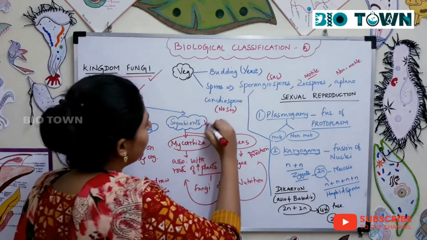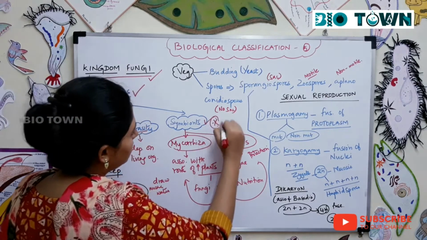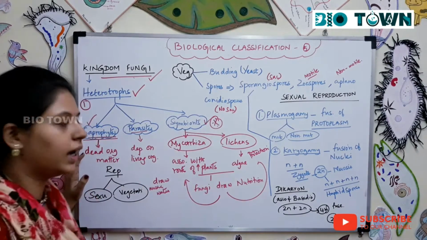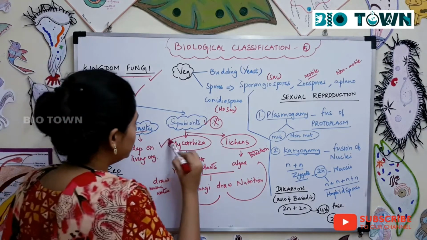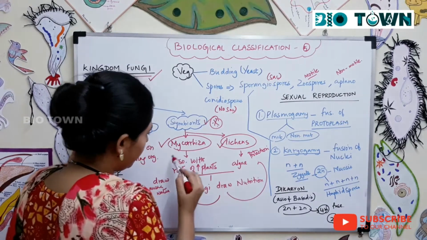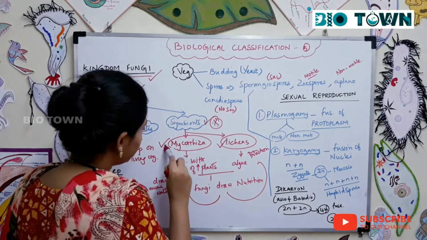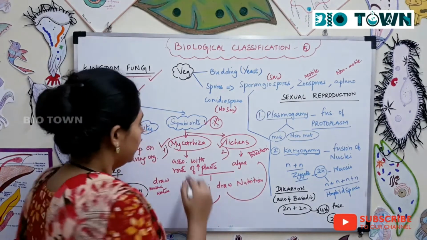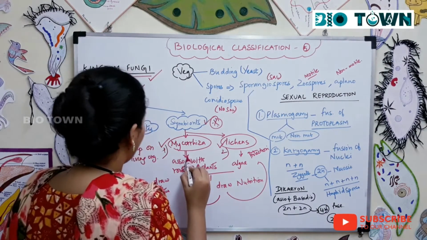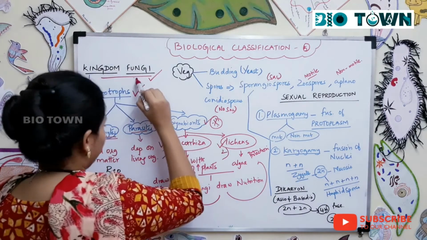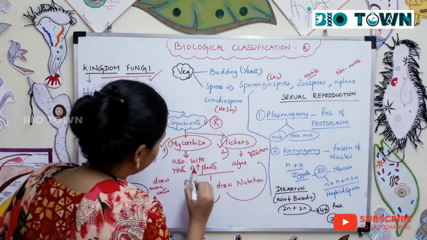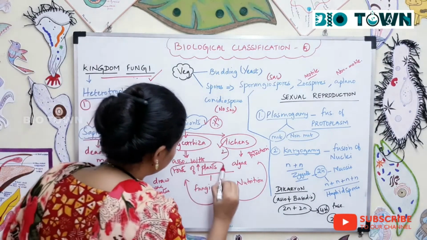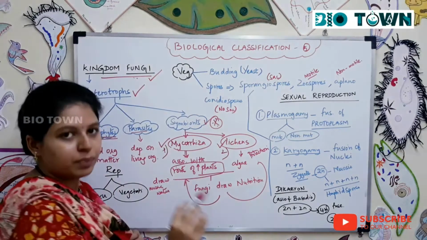Next is symbiont. This is a very important characteristic of the kingdom fungi, where you have two important symbiotic phenomena. One is mycorrhiza and the other is lichens. In mycorrhiza, the fungi are in symbiotic association with the roots of higher plants.